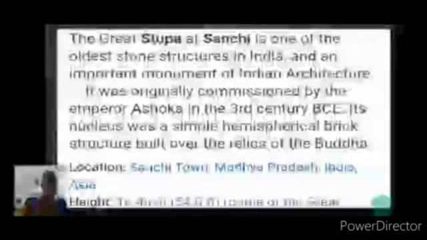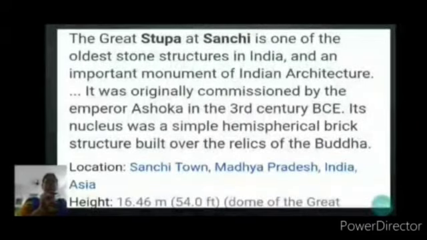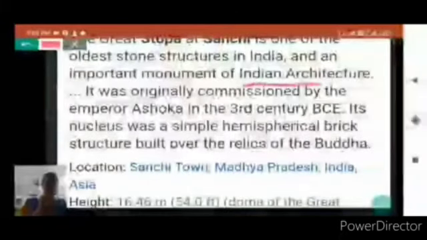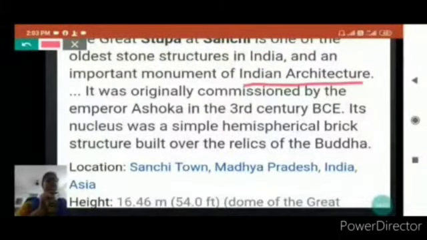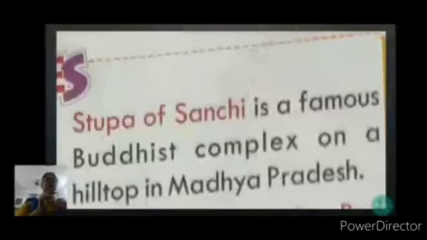Now we will discuss the Great Stupa at Sanchi, which is one of the oldest stone structures in India and an important monument of Indian architecture. It was built by Ashoka the Great, who was an Indian emperor, and it is related to which religion? Buddhist religion, because this stupa of Sanchi is famous for its Buddhist complex.